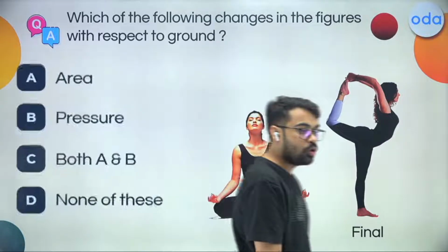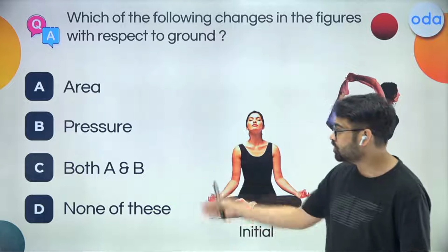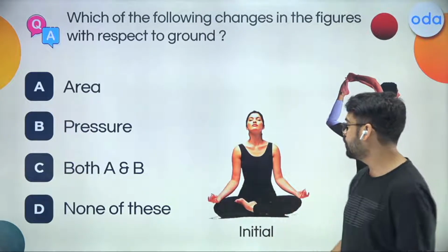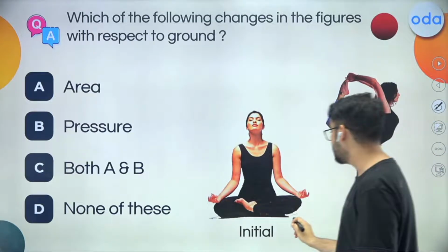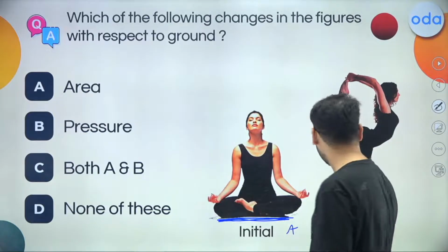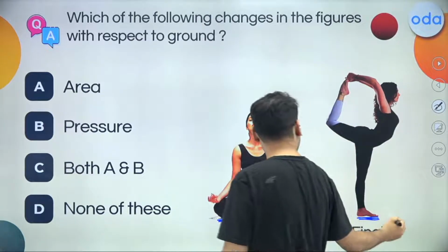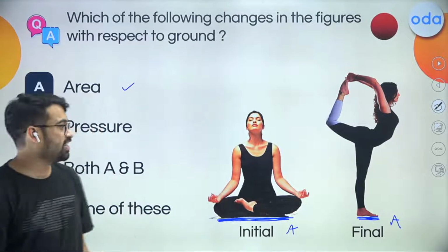You are being told that there are these four options: the area, the pressure, both, or none of these. So let me do this for you. What will you do over here? You will simply say that the area was this much over here. This is the area. Over here, only a small area. Area is obviously changing.